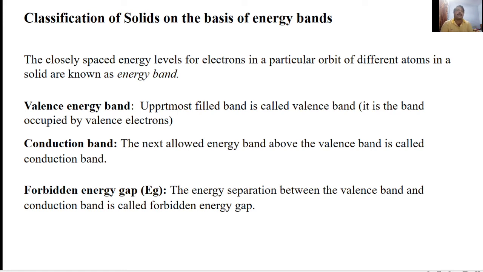The uppermost filled band is called the valence band. The next allowed energy band above the valence band is called the conduction band. Next is the forbidden energy gap: the energy separation between the valence band and conduction band is called the forbidden energy gap.